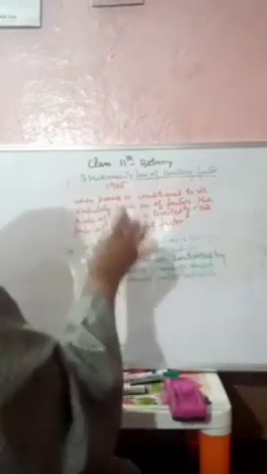When the slowest factor, whose effect we see will be very low, when that allows, we will see the rate of process will be high.